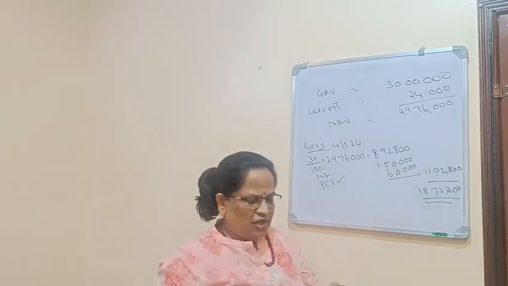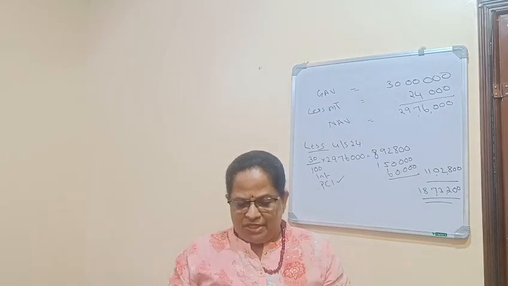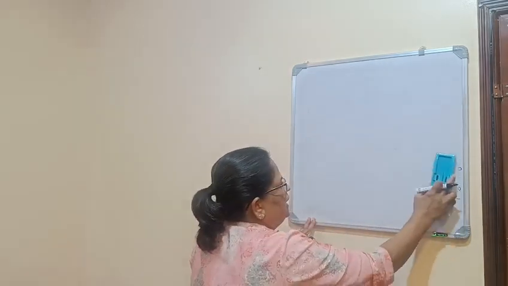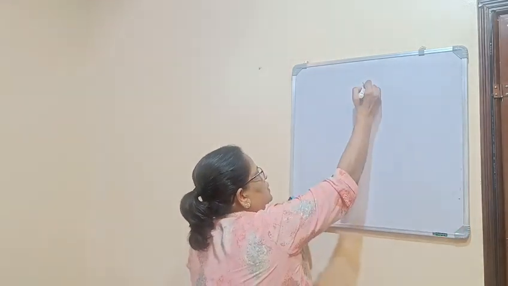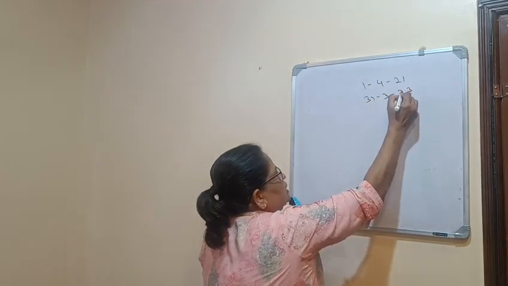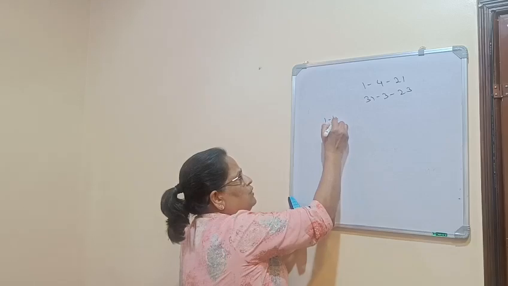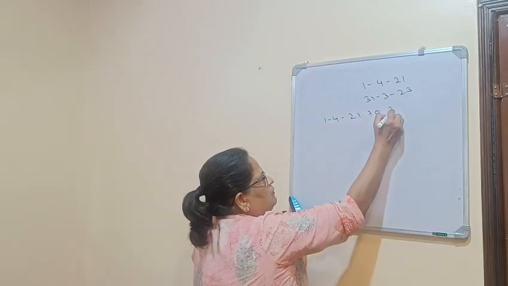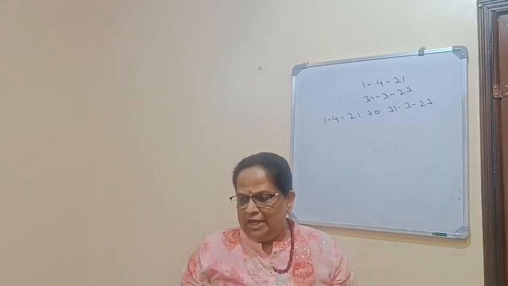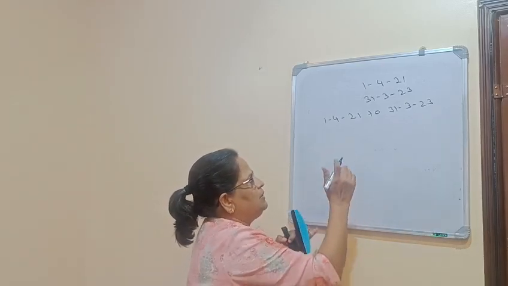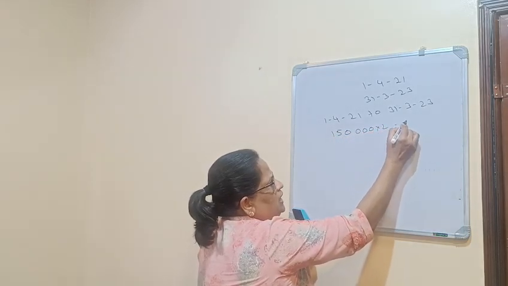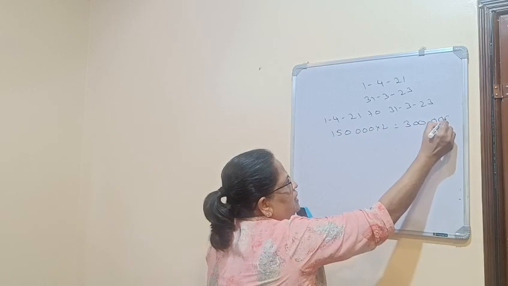Adjustment is pre-construction interest. I will explain once again. Date of loan 1/4/21, date of completion 31/3/23. So the pre-construction period is 1/4/21 to 31/3/23. Now annual interest for 2 years, meaning every year they are paying 1,50,000 into 2. 3 lakhs is the pre-construction period interest.